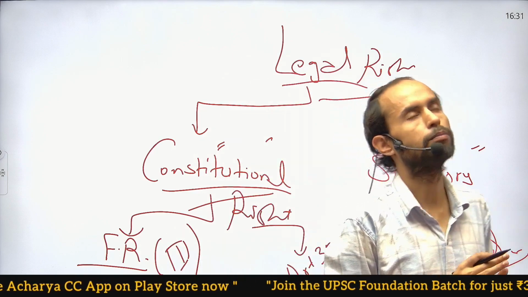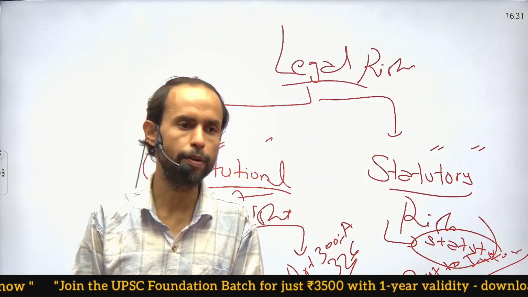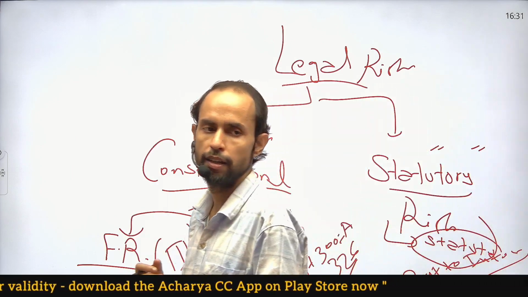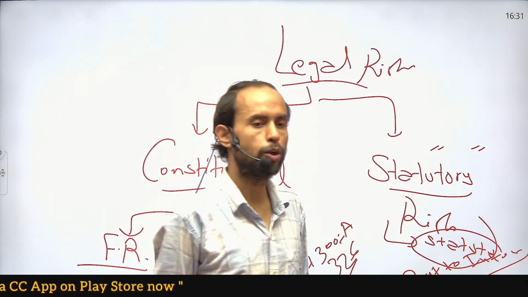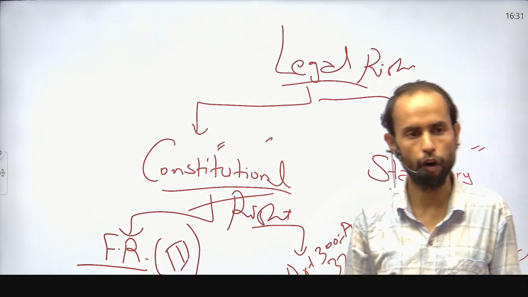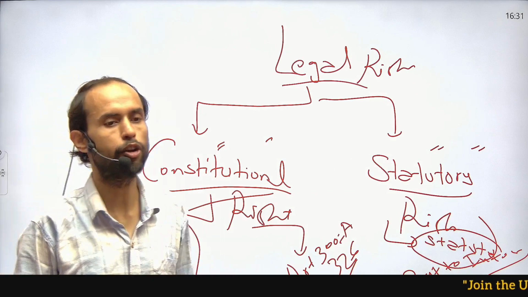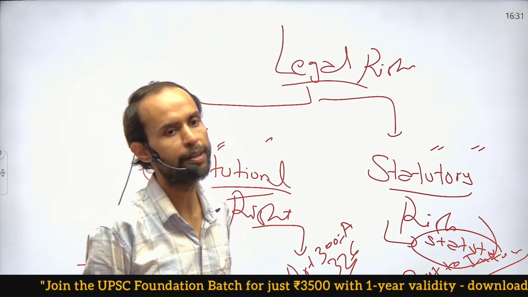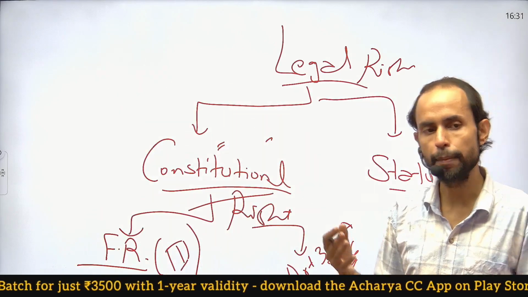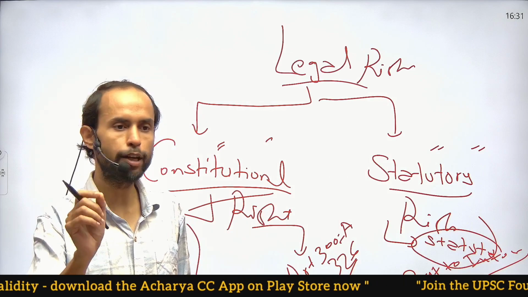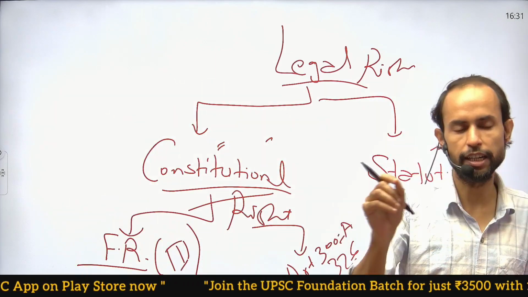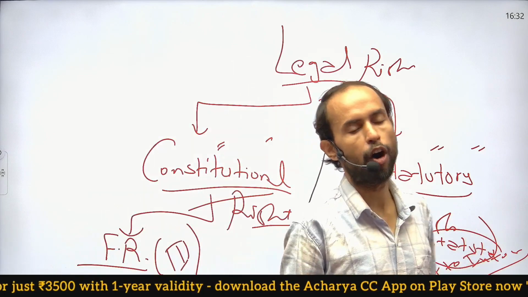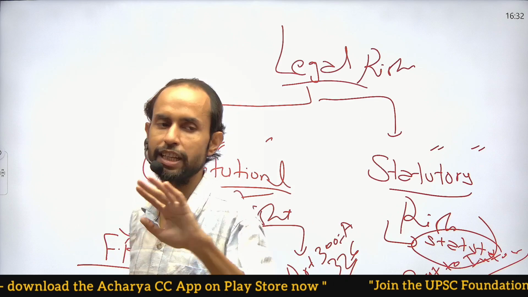There was a statutory body also formed by the name of Central Information Commission, then State Information Commission. And what is the major objective of these particular commissions? To grant people the information that they have been looking for, if it is not very crucial for the national security of the state. Like, let's say I'm interested in knowing the personal income of the incumbent Prime Minister Narendra Modi or one of the elected representatives of my constituency, I may simply write to the State Information Commission or Central Information Commission that I'm interested in knowing the monthly income or the overall income of my elected representative, MLA or MP.